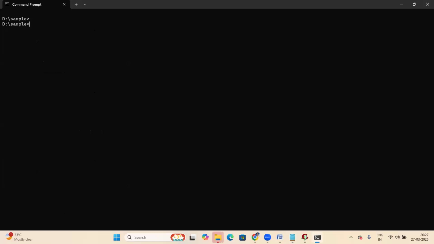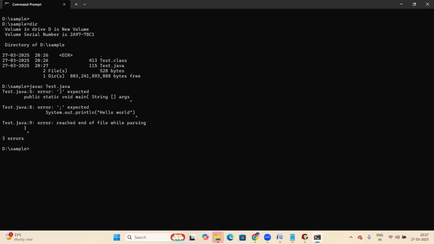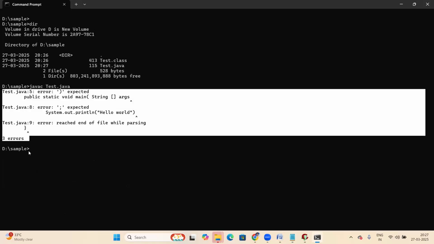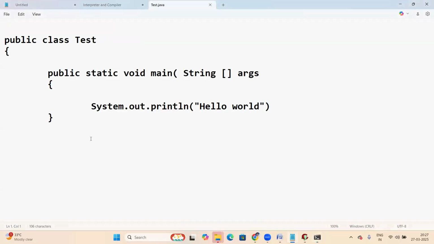Now let us recompile. javac test.java, compilation gives errors: expected bracket, expected semicolon, so three errors. The compiler shows all the errors from top to bottom, like in C programming. This is the compiler.